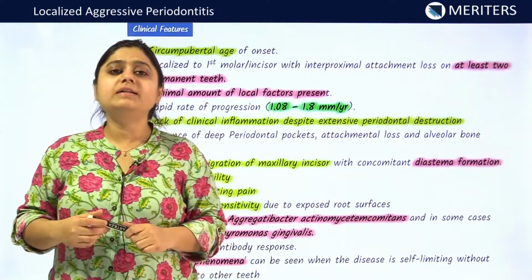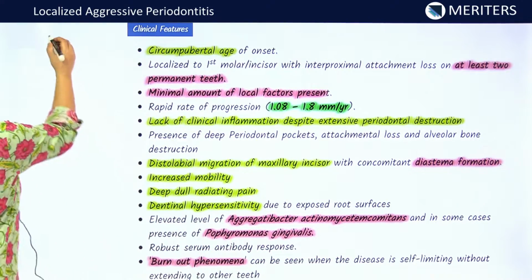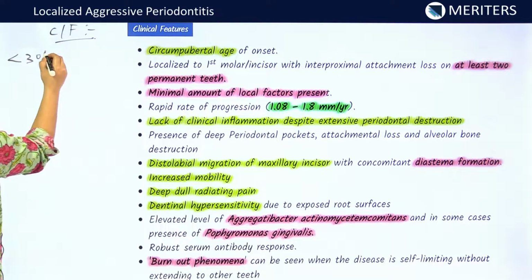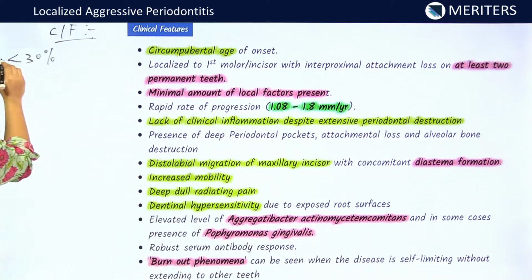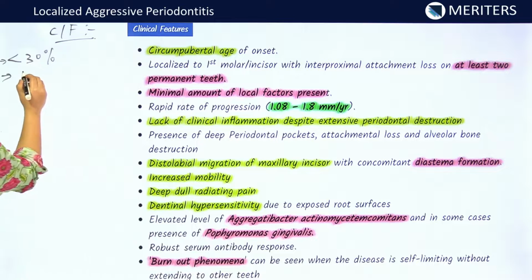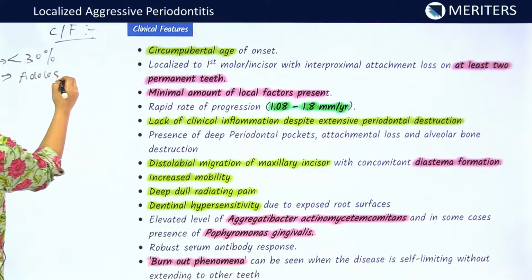Now, let us go to the clinical features of localized aggressive periodontitis. It is seen that it affects less than 30% of the dentition in an individual. It is seen mostly in the circumpubertal age, in patients of the adolescent age group.